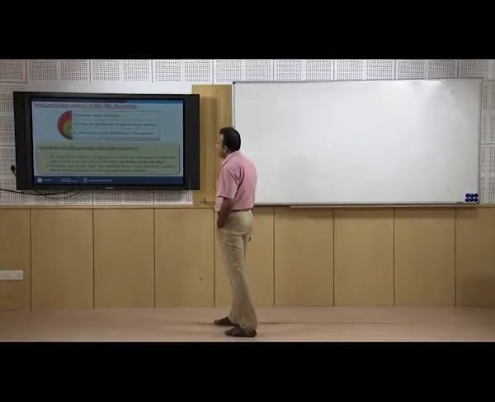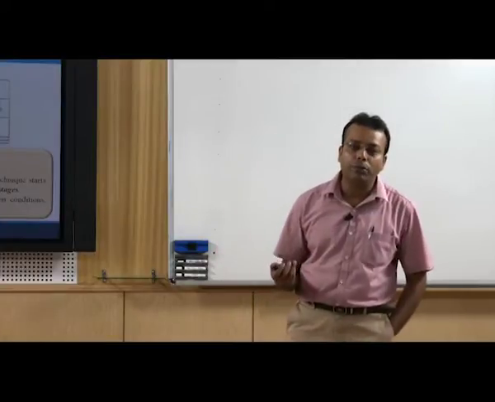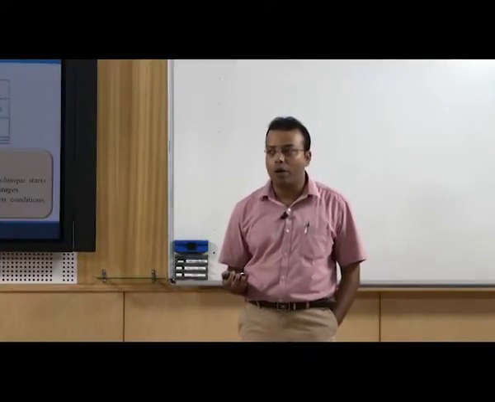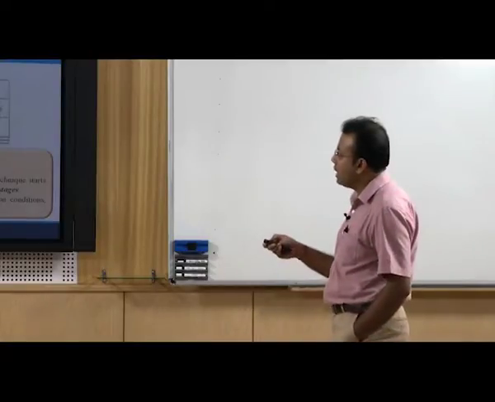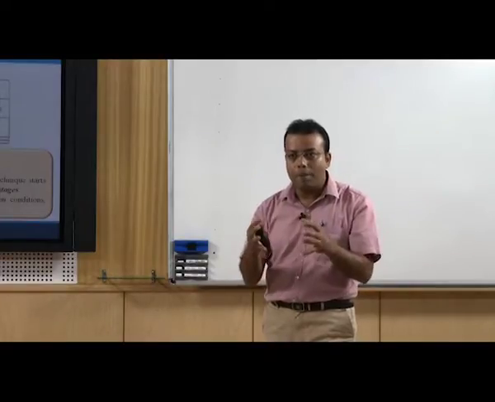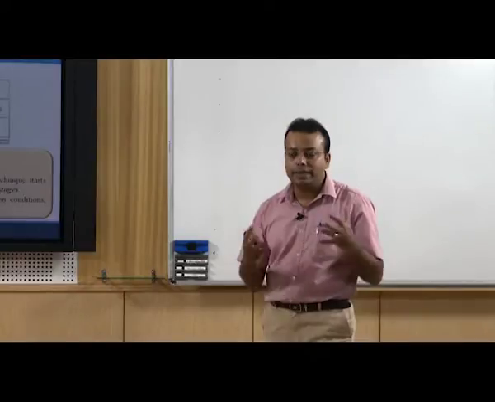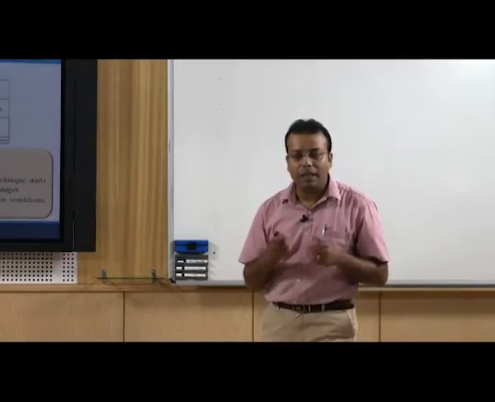Now, some particular motives of thin film deposition: what is the logic for using thin films for surface engineering? First is to maintain surface uniformity, so we can get a homogeneous surface structure and the smoothness of the surface will be good. Second is to reduce the amount or mass of light absorbing materials, and to decrease the weight and bulkiness of the materials. That means we are reducing the weight and the volume, but simultaneously enhancing the properties compared to the bulk film or the thick film.